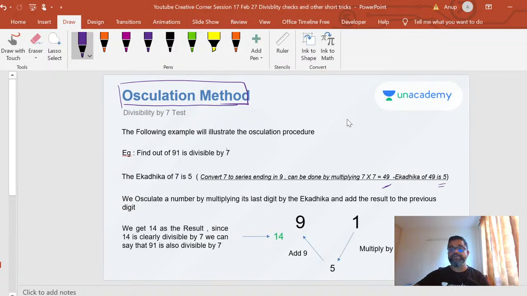If you take another example, let's take 81, right? Is 81 divisible by 7? What I'm going to do is write 81 here and multiply 8. My ekadika is 5 only, okay. So I'm getting 5 plus 8, I will get 13. And you know that 13 is not divisible by 7. So this is ruled out. This is not divisible by 7. So it's very easy, right? You can actually do it in your head itself.